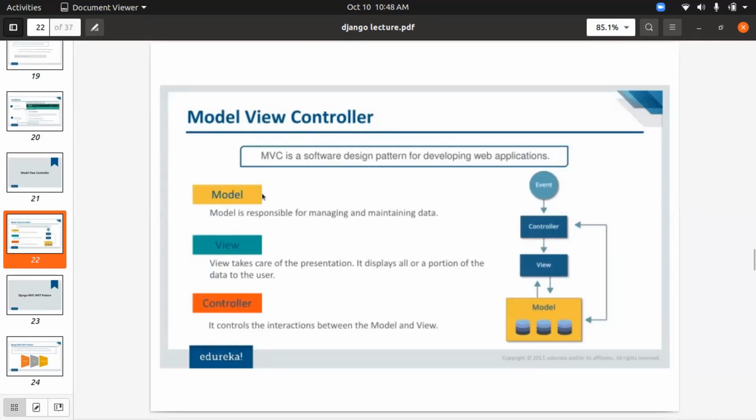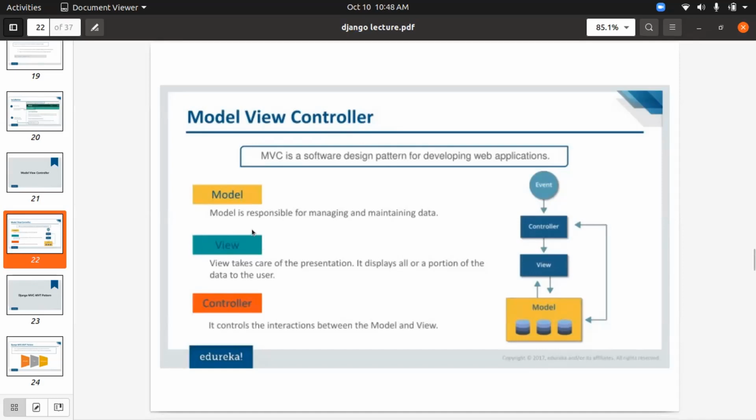The M in MVC is model, which is responsible for managing and maintaining the data. In short, it is the database of the web application. The view takes care of the presentation, or how the screen will look at the user end, how the user interacts with the application, and how the calculations and necessary things are done.